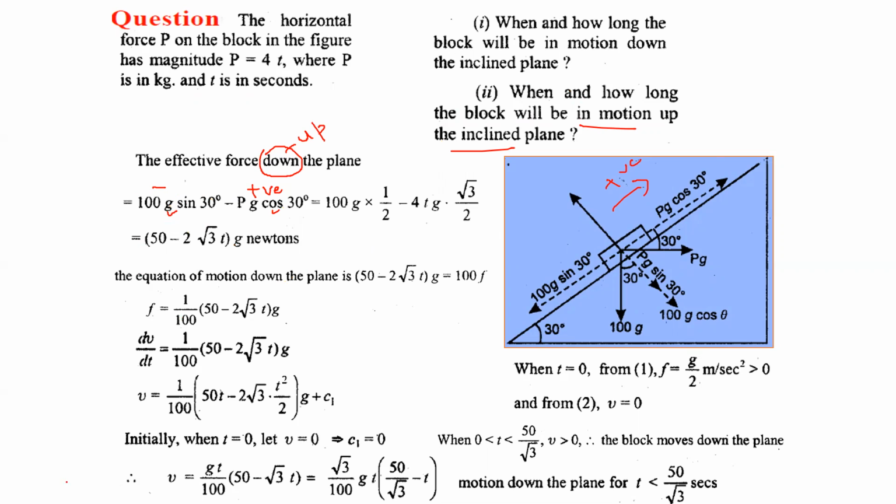So what will be the total effect on this equation? You can see now, if we go up the inclined plane, I am placing just the minus sign, because they are just altering. It will become negative, it will become positive. So here place the negative sign. So here I place the negative sign. So this is also with the negative sign, and that means this is also with negative sign. And dv by dt is with negative sign. Okay, so only the negative sign will be placed.